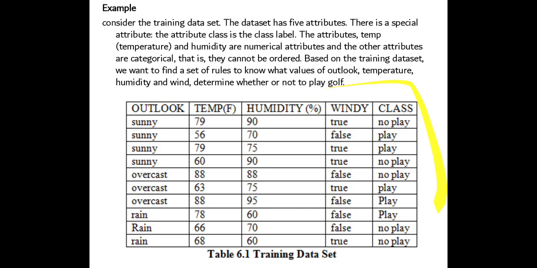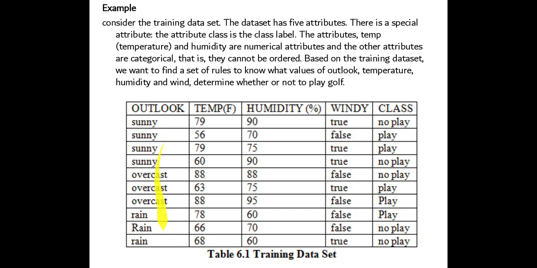It has the 5 attributes: outlook, temperature, humidity, windy and class. Outlook and windy are the categorical attributes, temperature and humidity are the numerical values, and we have the class label. A person who wants to play golf will check whether it's sunny, overcast, rain and so on.